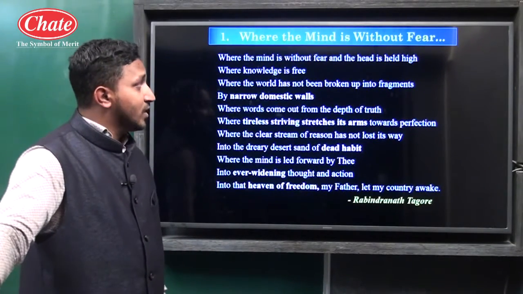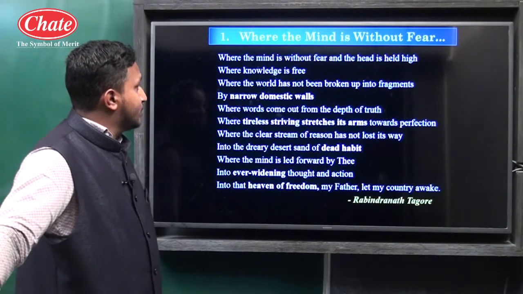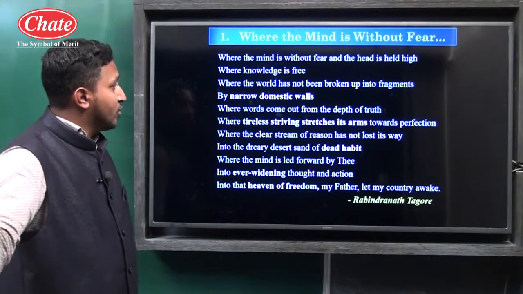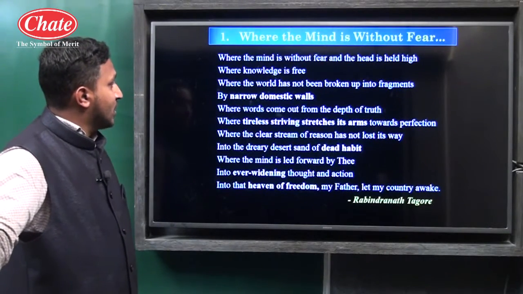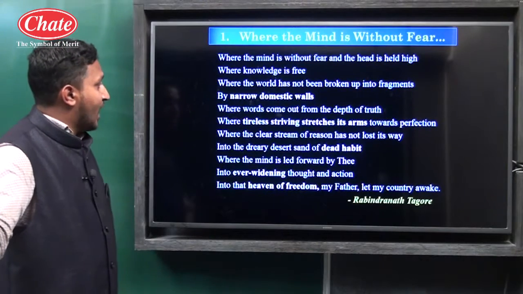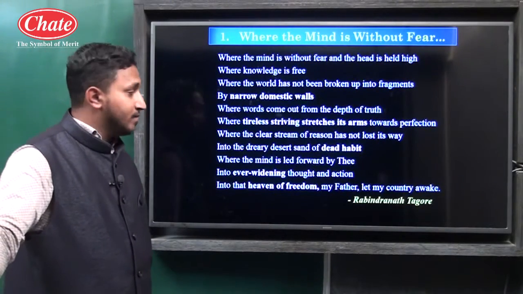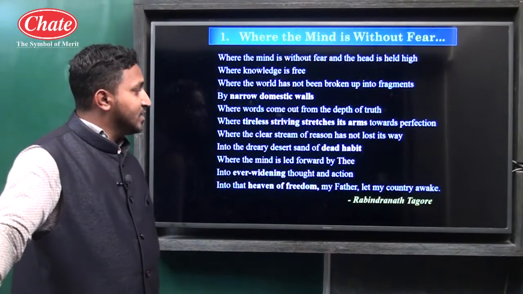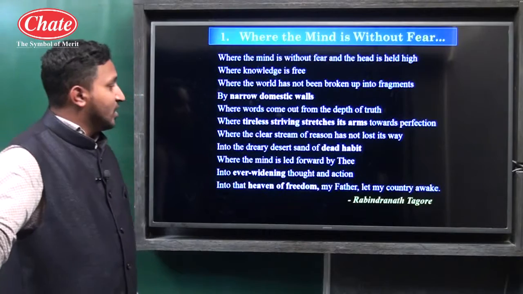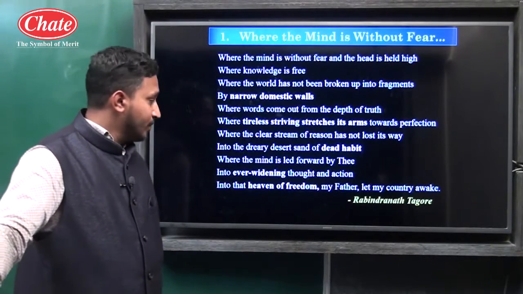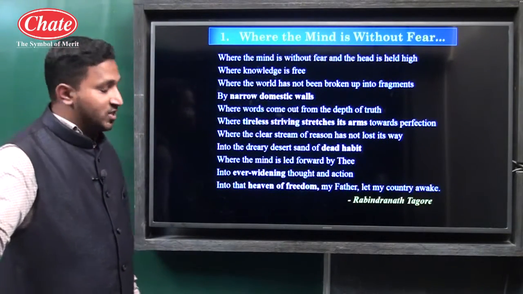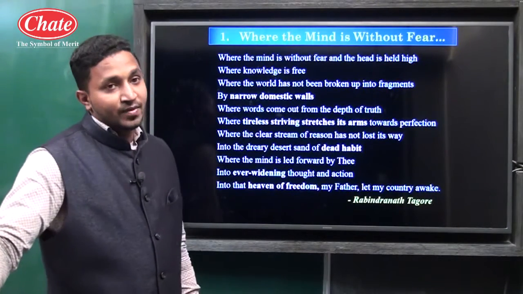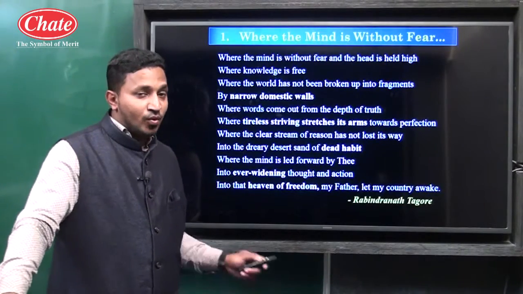Where the mind is without fear and the head is held high, where knowledge is free, where the world has not been broken up into fragments by narrow domestic walls, where words come out from the depth of truth, where tireless striving stretches its arm towards perfection, where the clear stream of reason has not lost its way into the dreary desert sand of dead habit, where the mind is led forward by thee into ever-widening thought and action, into that heaven of freedom, my Father, let my country awake. Written by Rabindranath Tagore. This is the first poem.